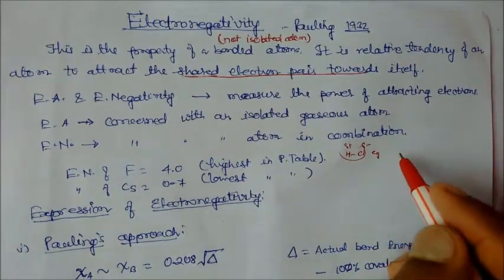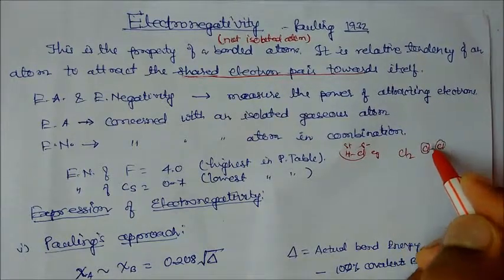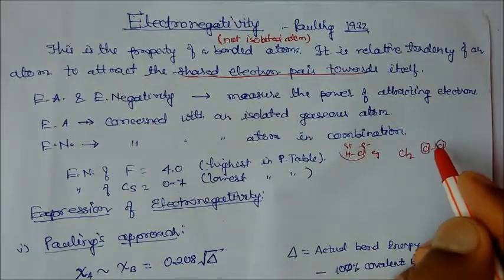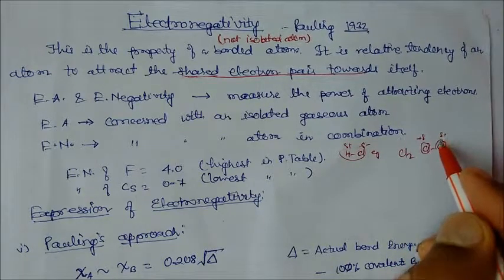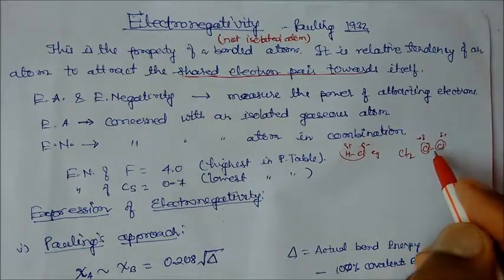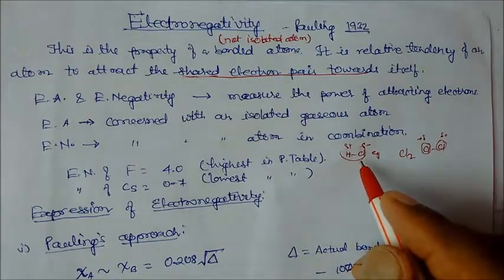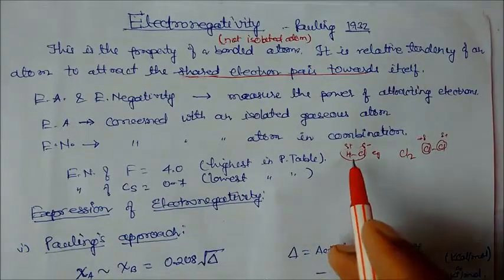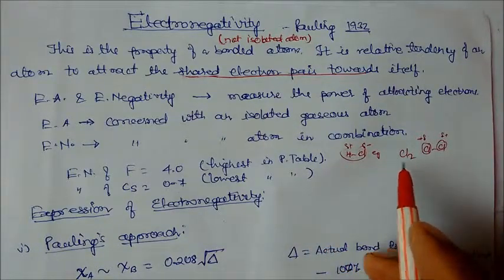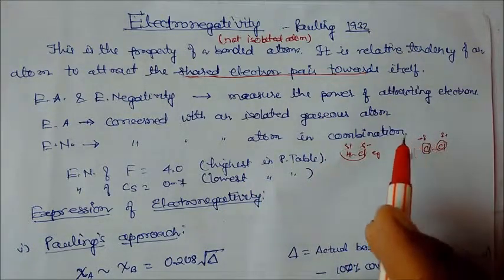Suppose you take Cl2. In the case of Cl2, what will happen? Both are the same atoms, so both have equal charge, negative and negative. Here the electronegativity difference will be 0, but in the previous case there is the concept of electronegativity. So there should be a difference of atoms. If the same atom is there, then we cannot define the term electronegativity. We will define some other terms.